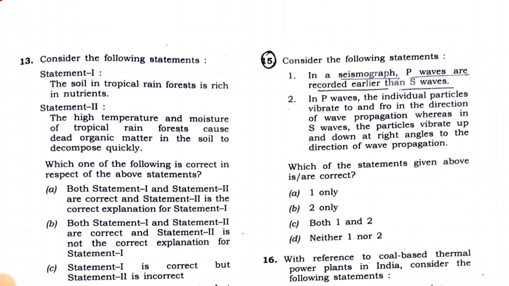So this is the correct statement. Both the statements are correct. So in case of the 15th, the answer will be C, both 1 and 2.